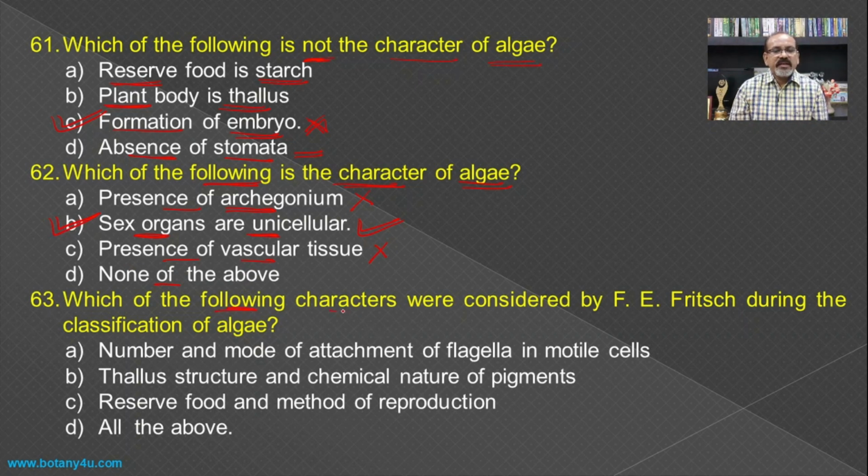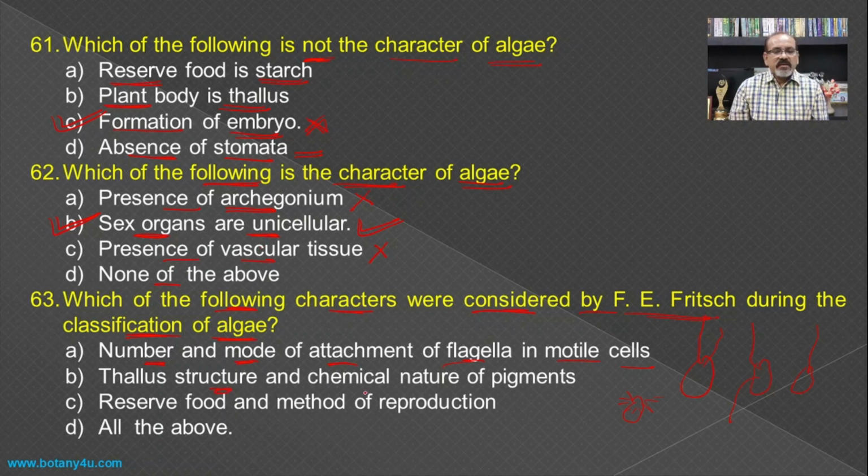Then which of the following characters were considered by F.E. Fritsch during the classification of algae? If you see the classification proposed by F.E. Fritsch, then you will understand that the number and mode of attachment of the flagella in motile cells matter. In some cells there is a single flagellum, and in some other cells there are many flagella. So the number of flagella plays an important role in the classification of the algae.